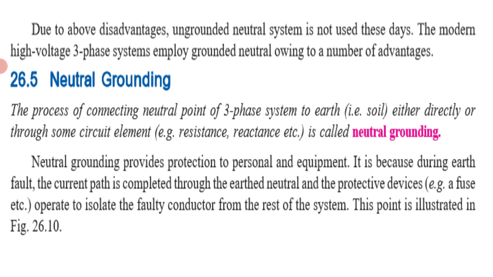I repeat, the current path is completed through the earthed neutral and protective devices. Protective device means in this path we introduce protective devices such as fuses and circuit breakers. The breaker trips, or if it is a fuse, it blows. So let us have a diagram here.